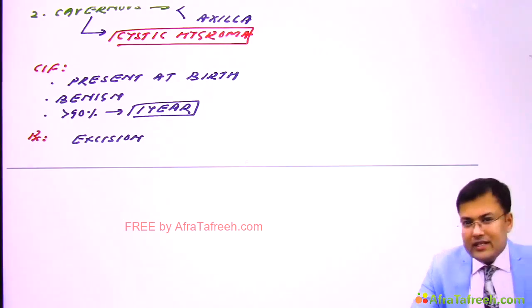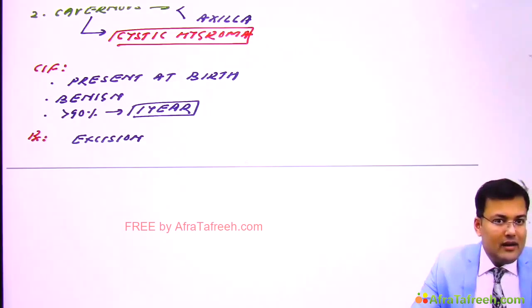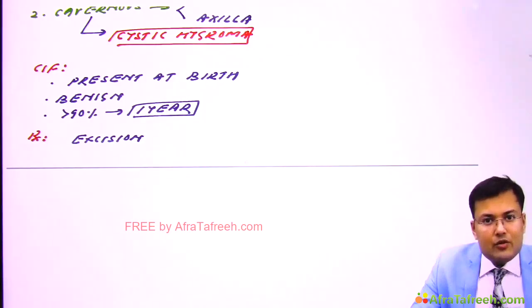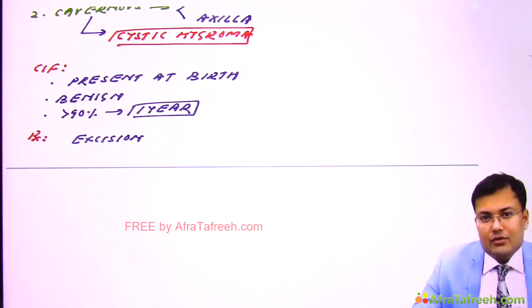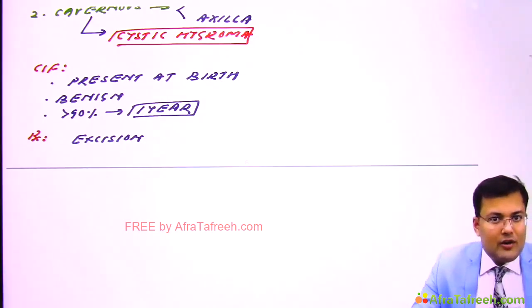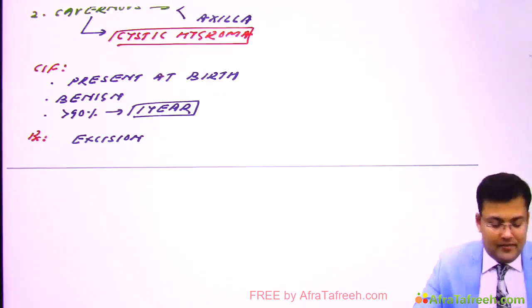Okay. Now we discussed angiosarcoma. If there is malignancy in lymphatics, it is also known as angiosarcoma, or we can call it lymphangiosarcoma.